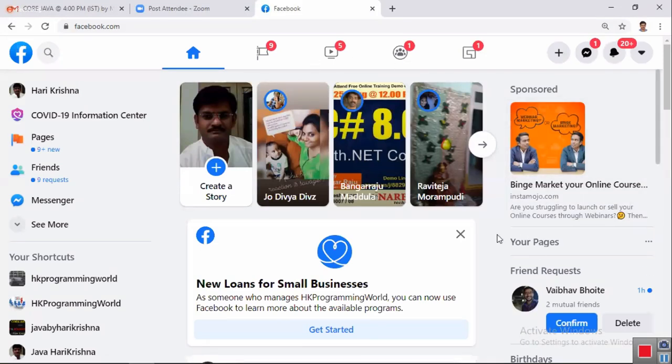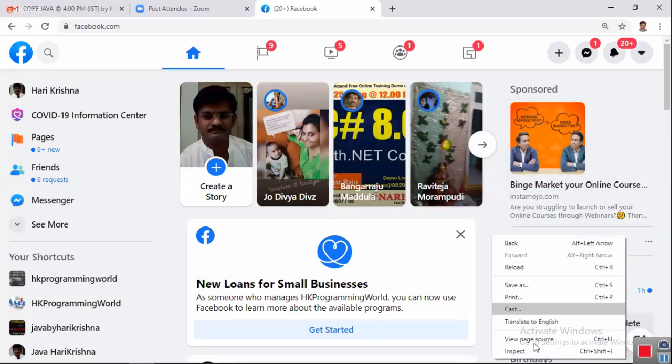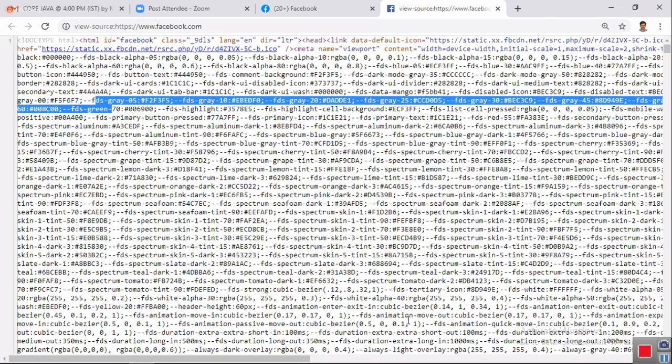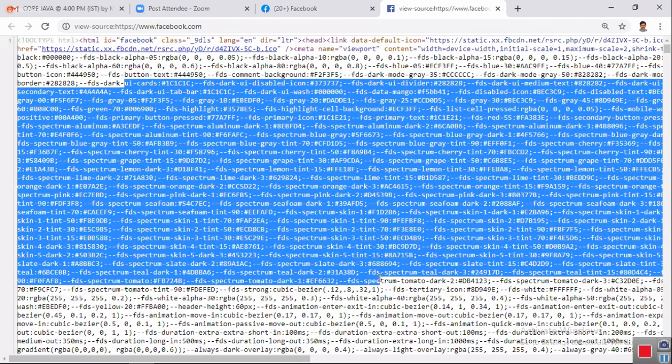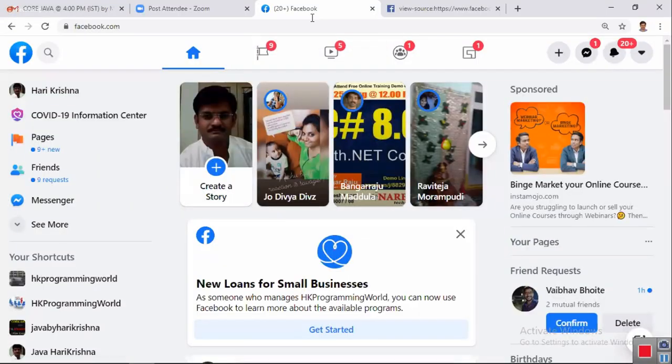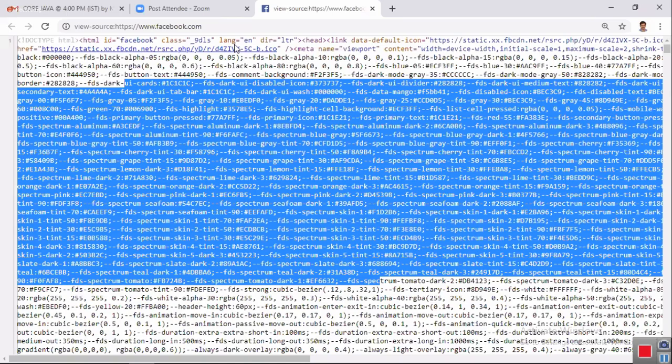Behind facebook.com it is an HTML page: right click, view page source. Look, this is an HTML page downloaded from the server. If this HTML file is saved in our system, next time am I opening this HTML file from my current system? No. I open the browser again. Let's say I close this. Next time what do you do?